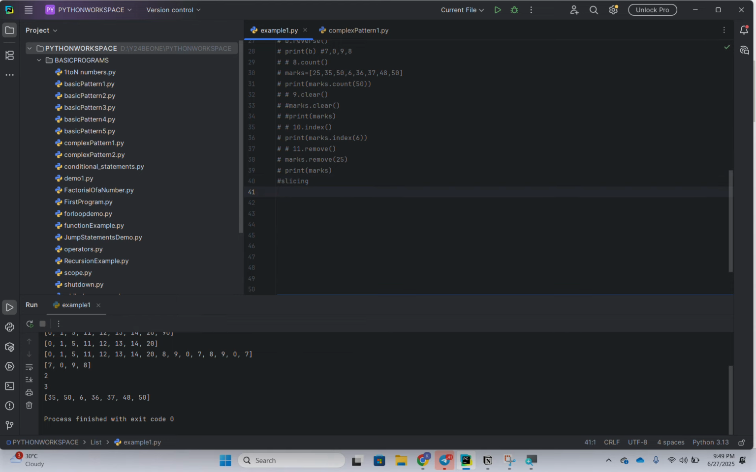So slicing refers to how, see, if there is an array, I'm going to say 10, 20, 30, 40, 50, 60, 70, 80 and 90. So I'm having all the tens in one array. So I'm going to show how the slicing method will work.